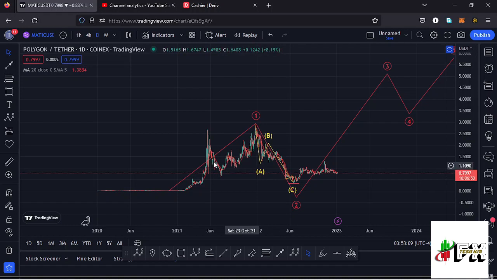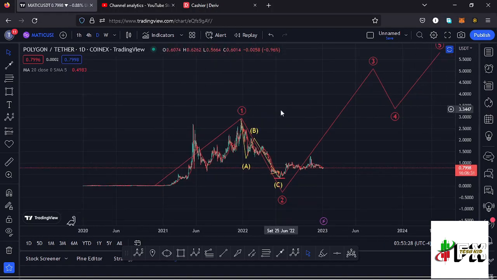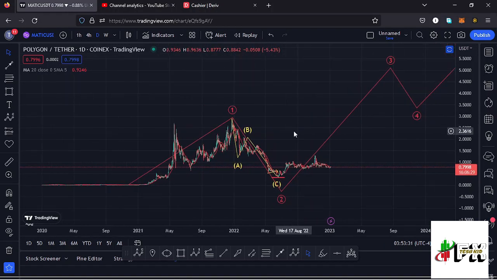And allow me to kickstart the video here on the daily chart by first giving you a brief of what has been happening, where you can see that Polygon Matic, from these low prices that we had been trading within, saw a very nice bounce to the upside, making it to an all-time high at around the $2.9 mark. In that movement to the upside, I can term it as a higher Elliot wave count 1 to the upside. And after seeing the all-time high, we started the bear market, where we have been seeing our prices in this ABC corrective structure, which took us back to around the $0.32 mark in what I've been terming as a higher Elliot wave count 2 to the lower side.